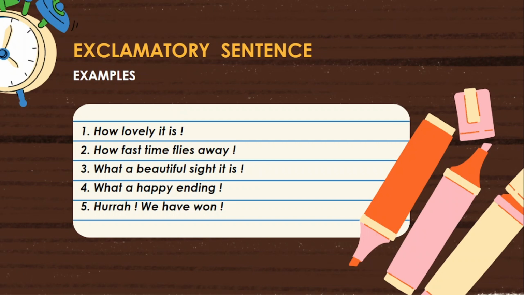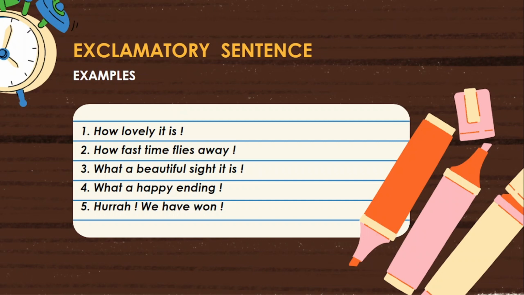Next, second one: How fast time flies away! In this sentence, time is the subject, flies is the main verb 1. The sentence is in present simple active voice. First, the sentence expresses a sudden and a strong feeling. So the first condition is fulfilled. Next, the sentence ends with an exclamation mark. So the second condition is also fulfilled. Based on these two things, the sentence is called an exclamatory sentence.